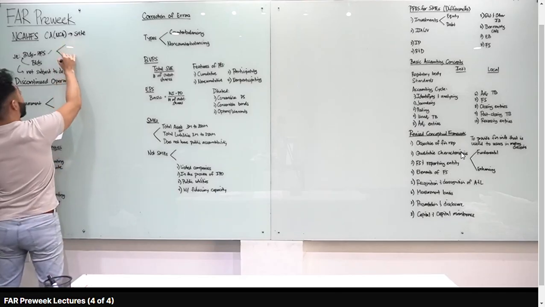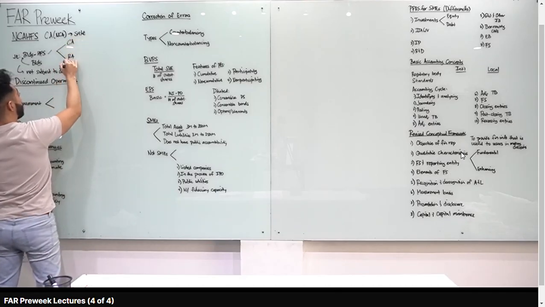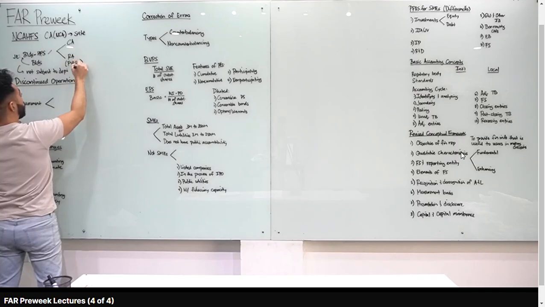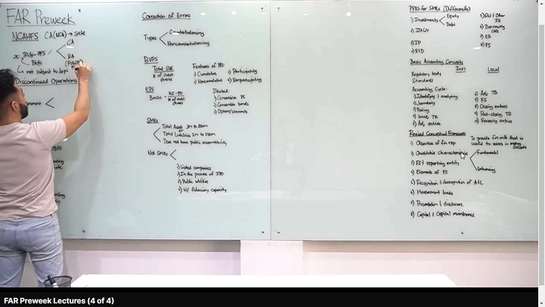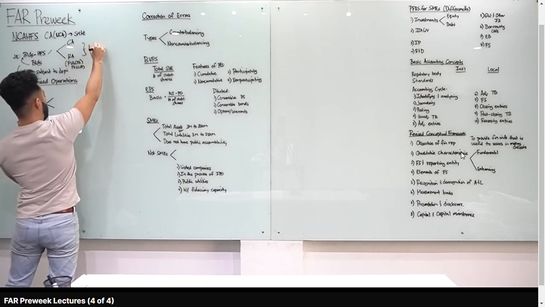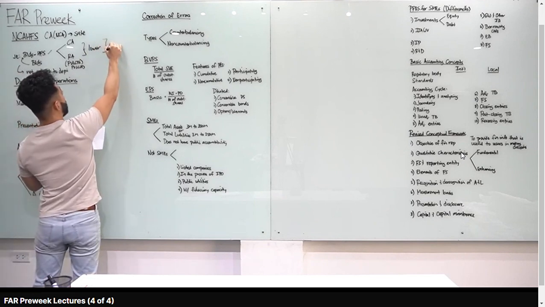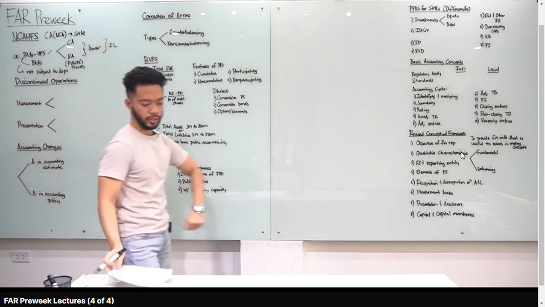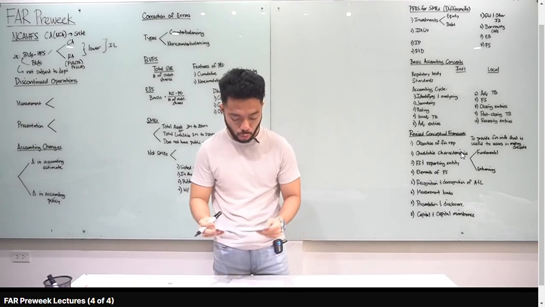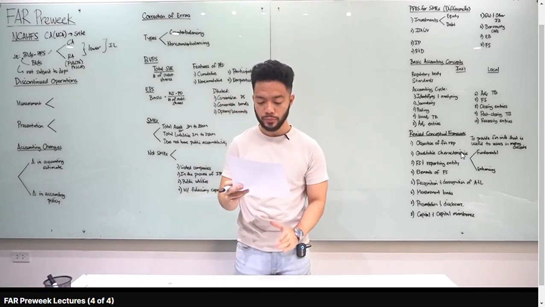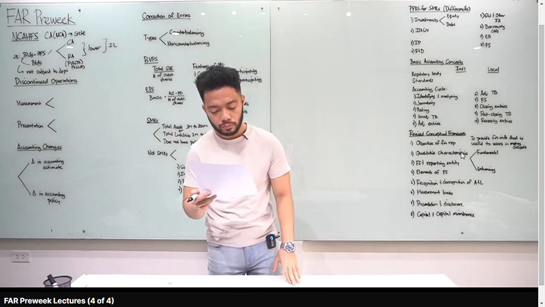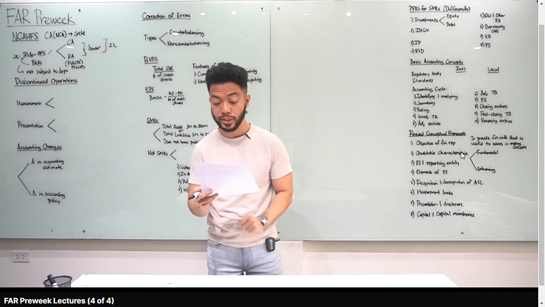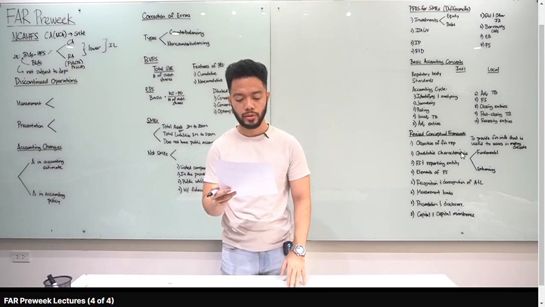Paano natin i-measure yung building held for sale or non-current asset held for sale? So, tingnan mo muna yung carrying amount and the recoverable amount, which is equal to fair value less cost to sell, also called fair value less cost of disposal, whichever is lower. Alright? The difference between the two, i-charge natin to impairment loss. Alright? Sige, apply natin class. So go to our handouts. Number 1, a non-current asset held for sale is to be classified as held for sale because, punta ka sa A, the carrying amount will be recovered principally through sale rather than continuing use. Okay, letter A for number 1.